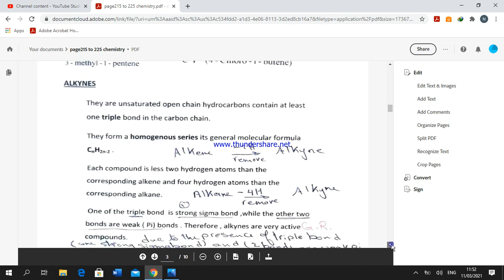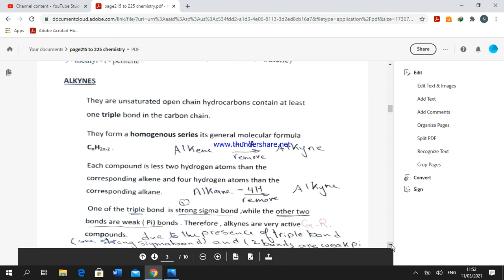The third group is called alkynes. Alkynes are unsaturated open-chain aliphatic hydrocarbons that contain at least one triple bond in the carbon chain. Also, alkynes form a homogeneous series, so the chemical formula is CnH2n-2, where by removing 2 hydrogen atoms from an alkene, we obtain an alkyne. When an alkane loses 4 hydrogen atoms, it changes into an alkyne.